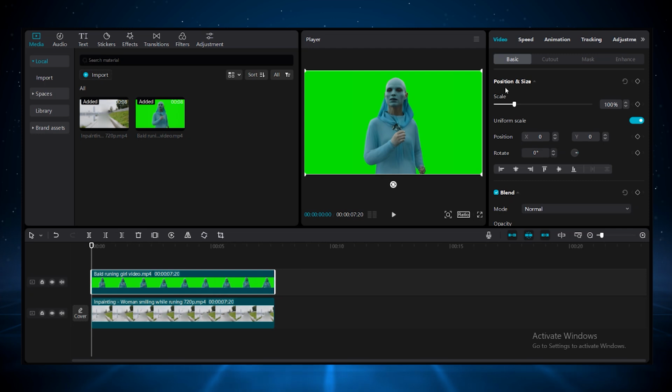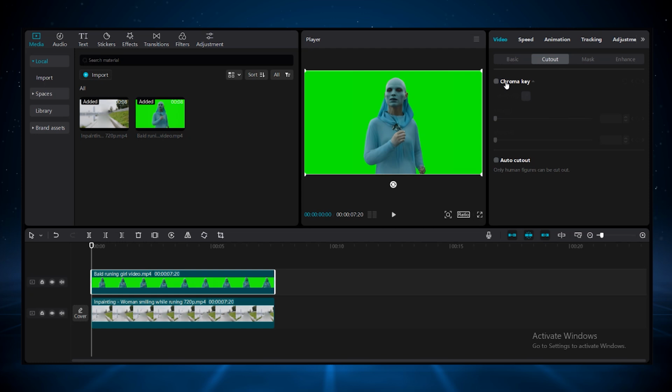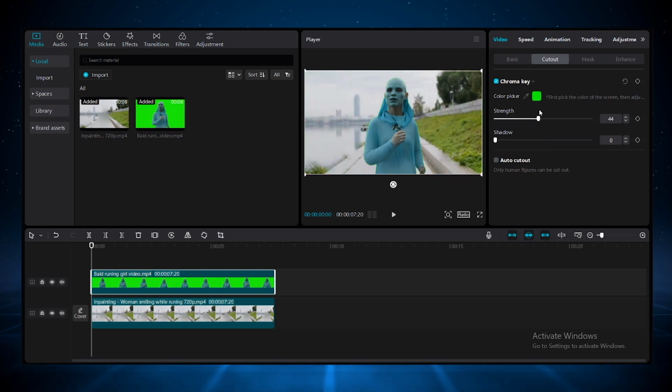And now just select your green screen video, click on the cutout and select the chroma key, and then select this color picker tool and select the green color from the video. And now just move this strength slider and adjust this accordingly where you feel it looks perfect.